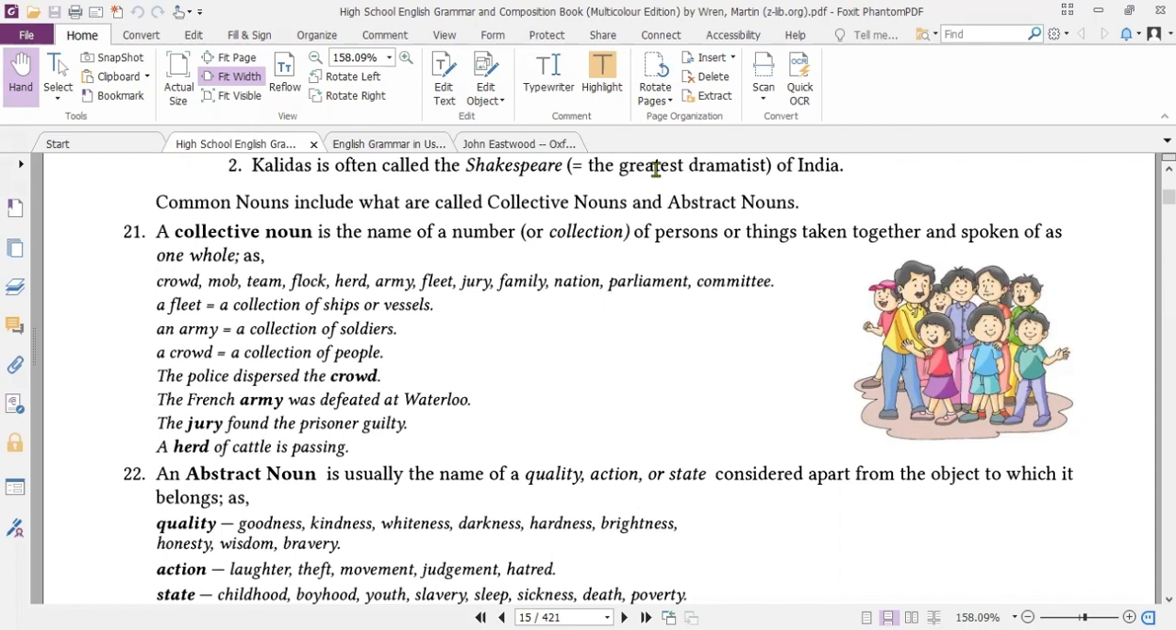The French army was defeated at Waterloo. The jury found the prisoner guilty. A herd of cattle is passing. So you could see how we group individuals into one category with one name, such as team, class, army, air force, navy. The groups that are there are considered collective. So this is the third kind. Earlier two: common name, proper name, and the third one is collective name.